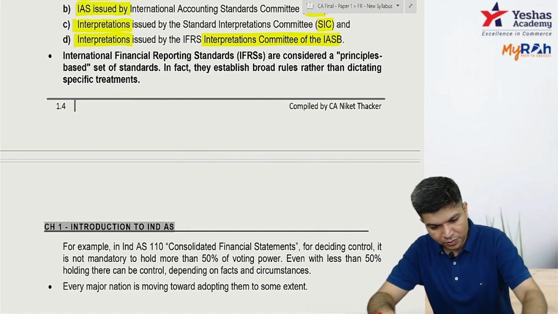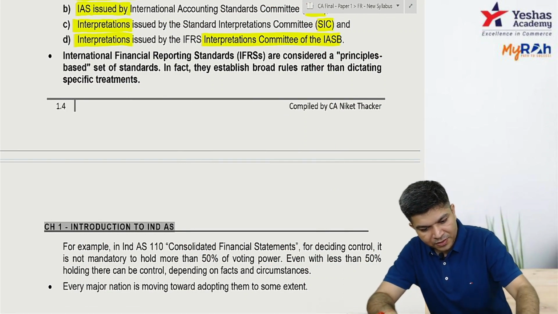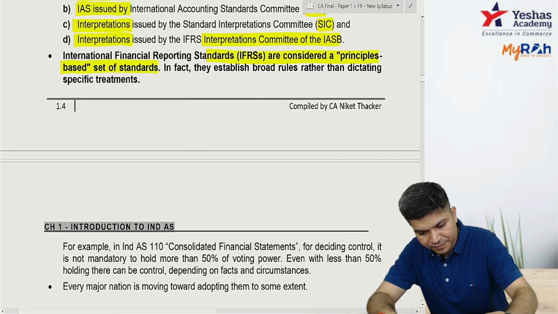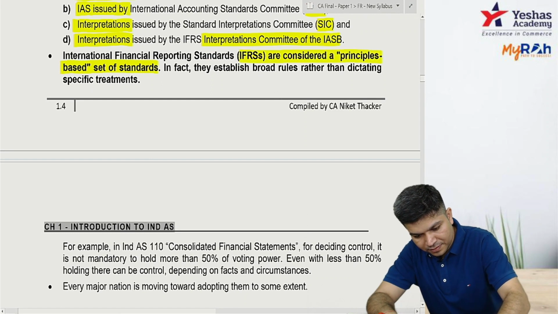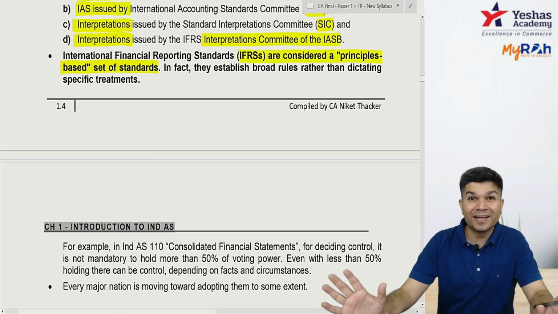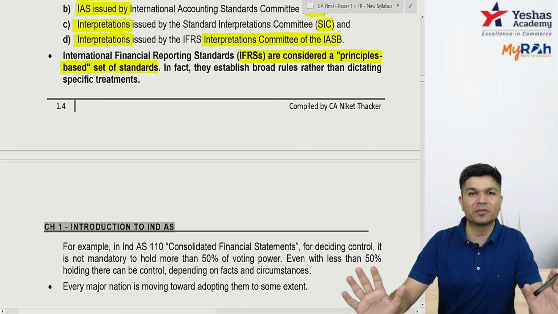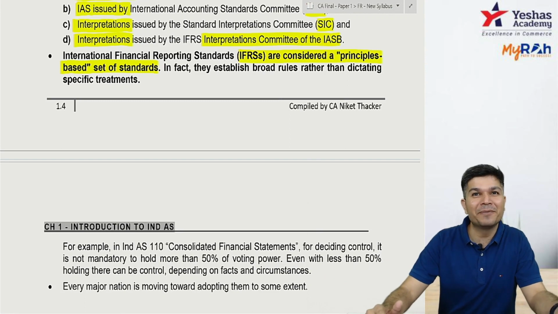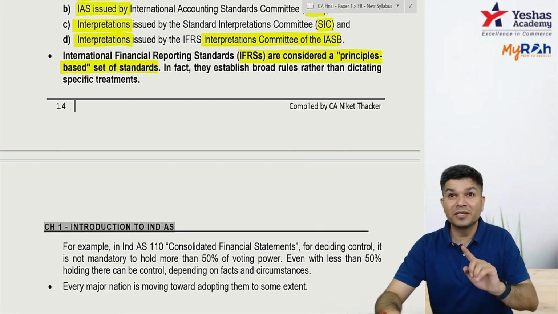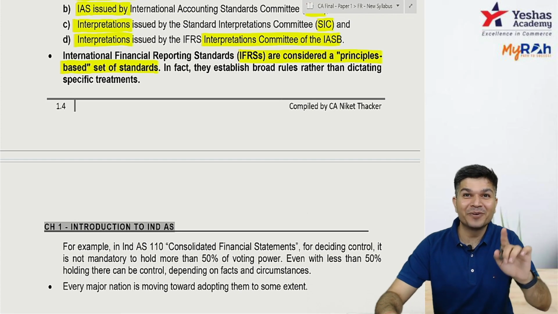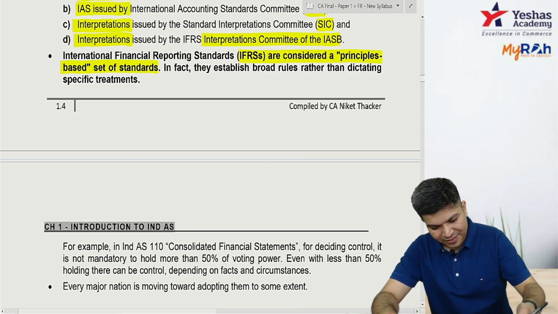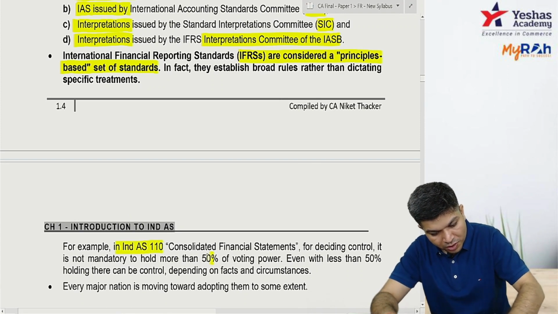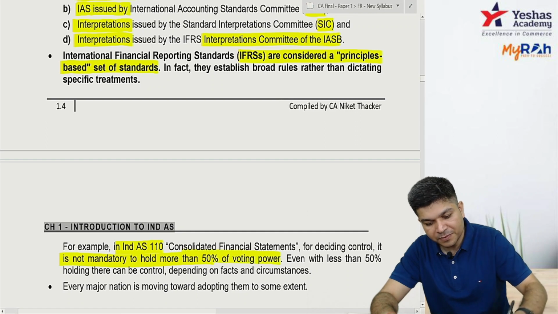So IFRS are basically a principle based set of standards. They establish the broad rules rather than dictating a specific treatment. Under IFRS, you don't need 50% basically to have a control. Even with 45%, you may have a control. I'm not telling you will have, you may have a control depending on facts and circumstances. So under your IND AS 110, it is not mandatory to hold more than 50% voting power.